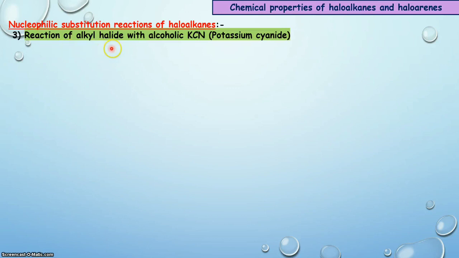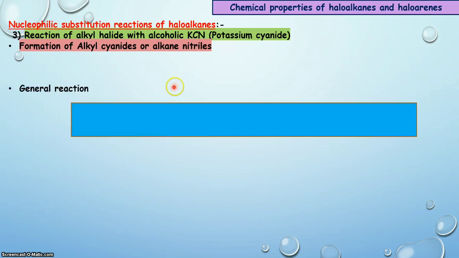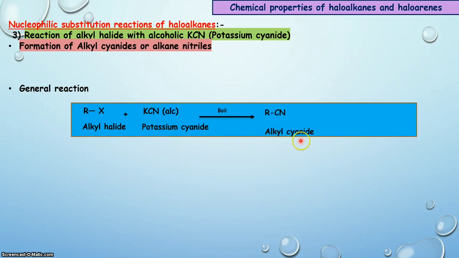Let us talk about the reaction of alkyl halide with alcoholic KCN, that is potassium cyanide, that results in the formation of alkyl cyanides or alkane nitriles. Here is the general reaction in which alkyl halide is boiled with alcoholic potassium cyanide. During this process, the halogen of alkyl halide is replaced by cyanide. So we will get the product, that is alkyl cyanide, and the byproduct is potassium halide.